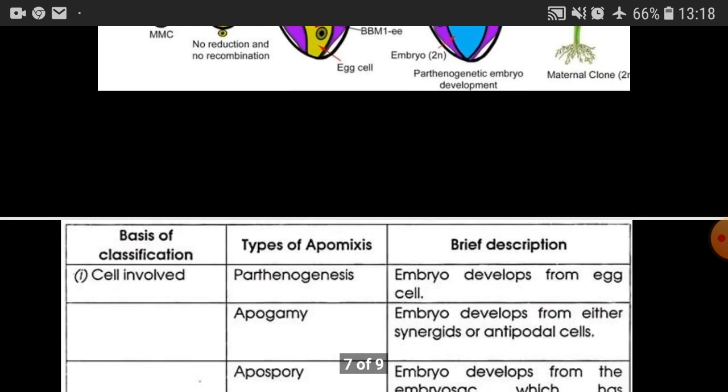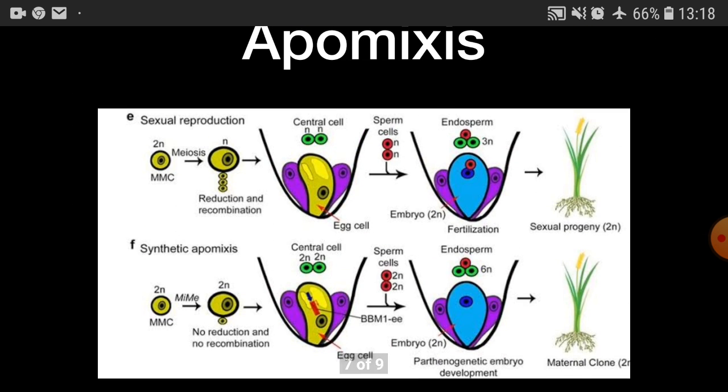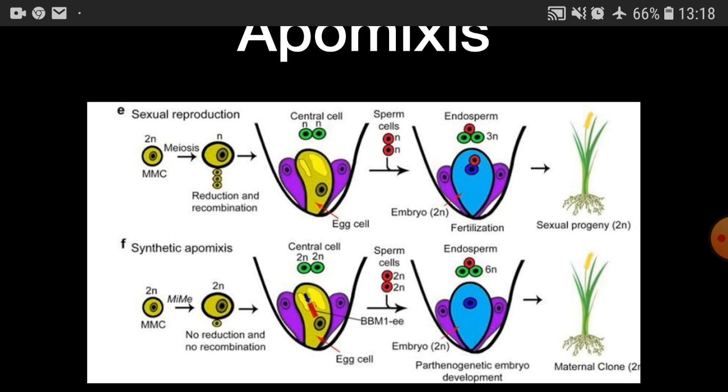Here you can see the apomixis. You can see the difference when there is reduction and recombination, that is the sexual division, and the sexual fertilization, formation of zygote, and here in the lower part of the diagram you can see there is no reduction and no recombination, and ultimately the plant which is formed is a maternal clone, formed from a parthenogenetically formed embryo.